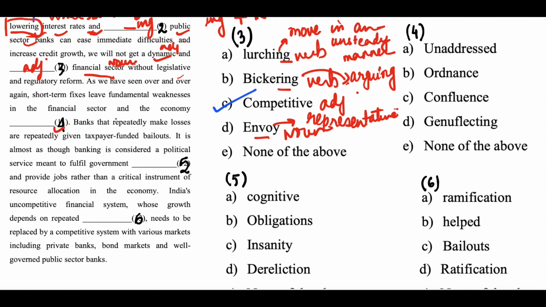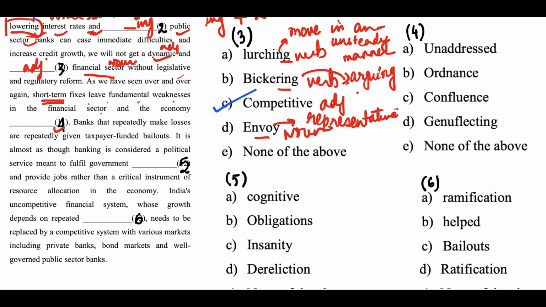Fourth question. As we have seen over and over again, short-term fixes leave fundamental weaknesses in the financial sector and the economy dash. Okay, so short-term fixes means what? A solution which can solve a problem only immediately but not in the long term.